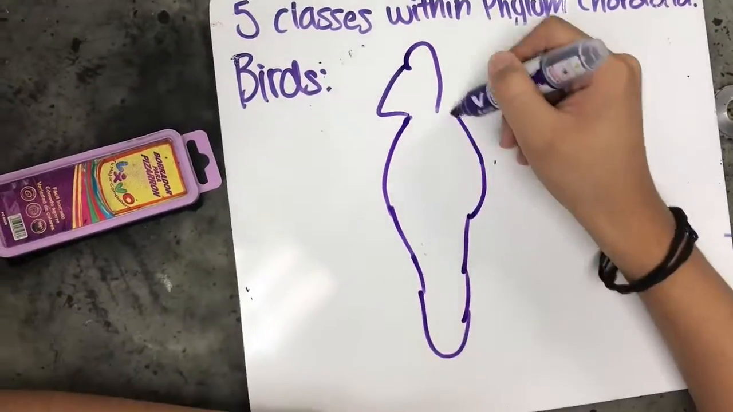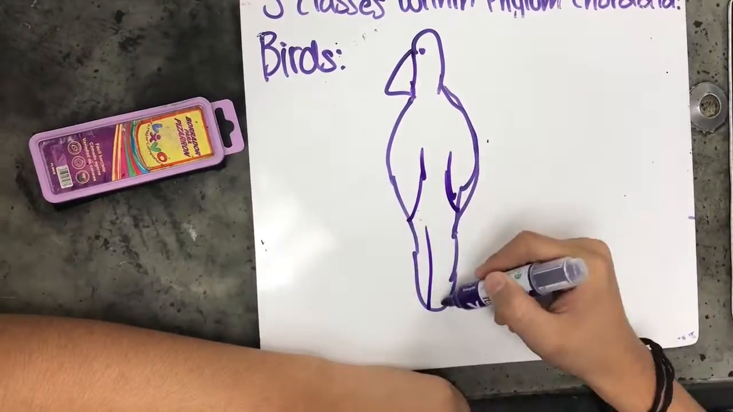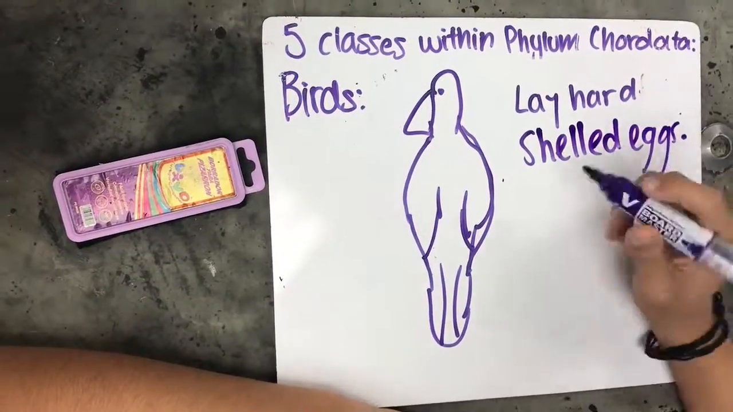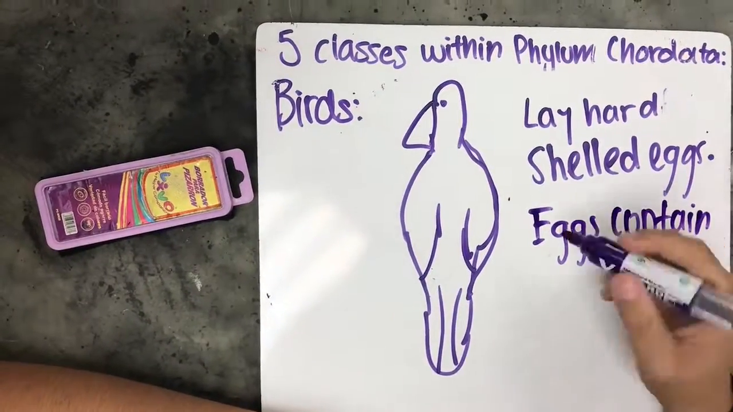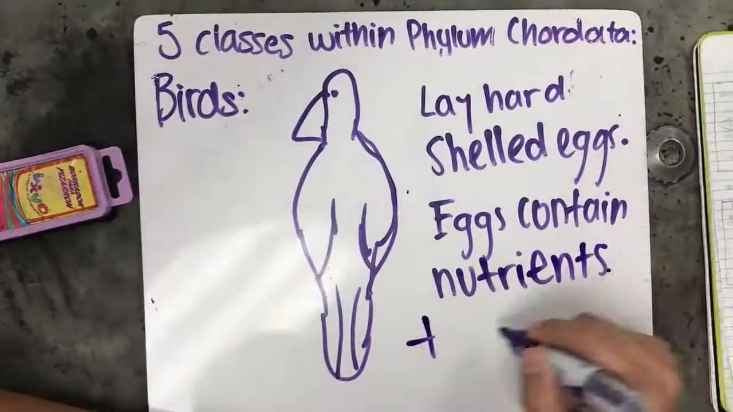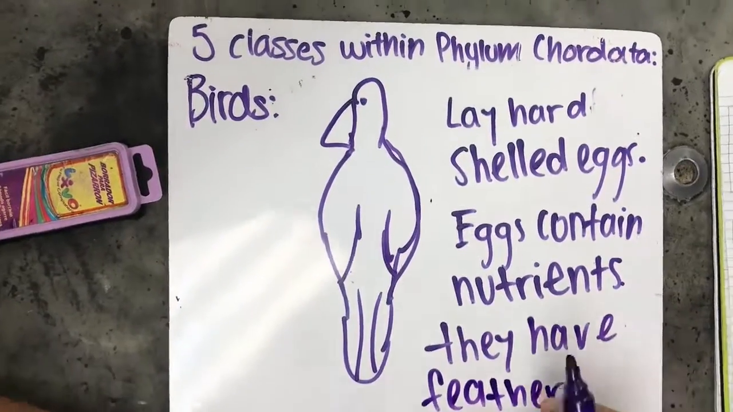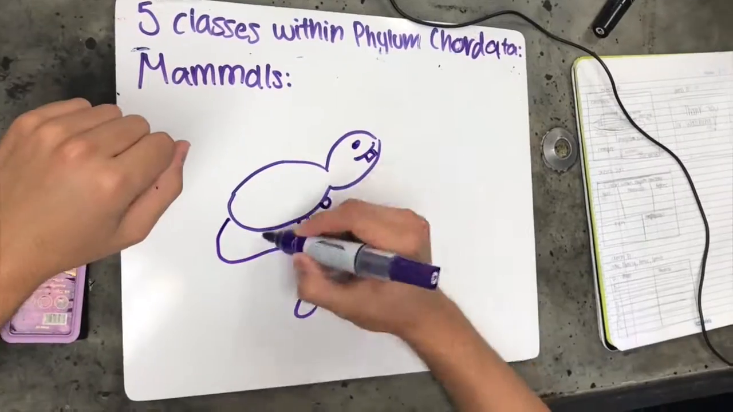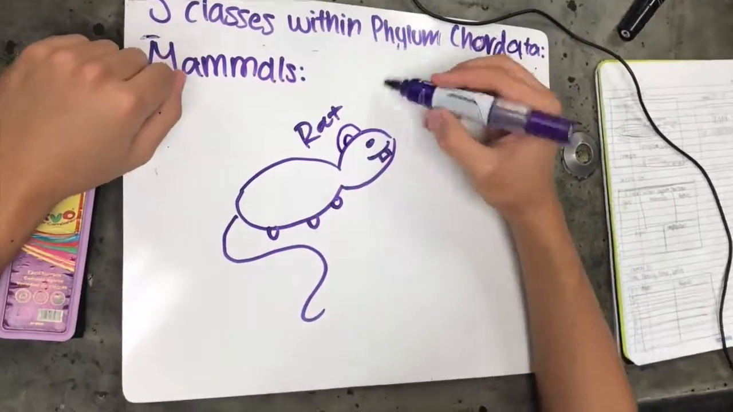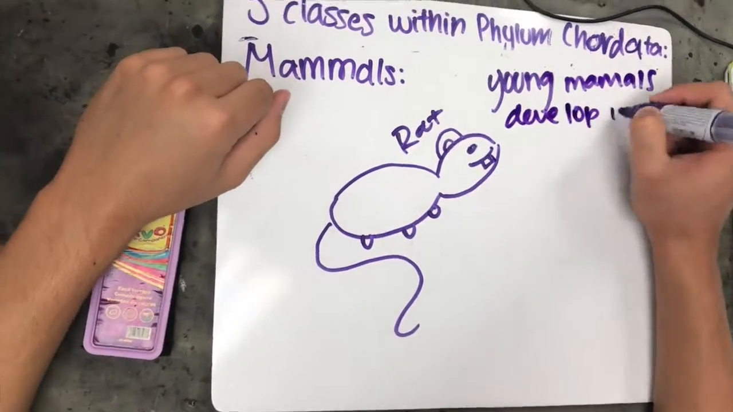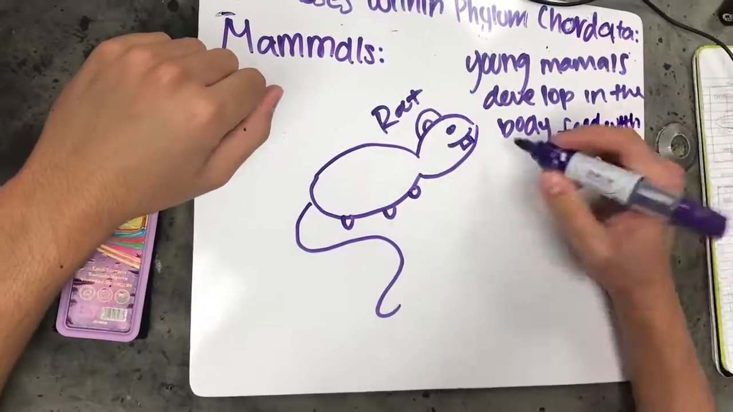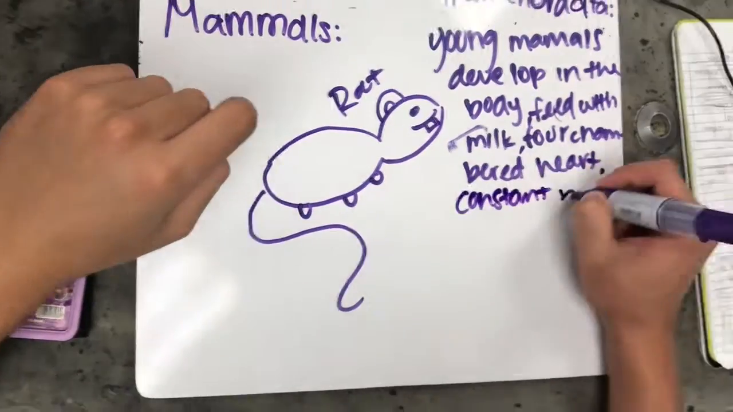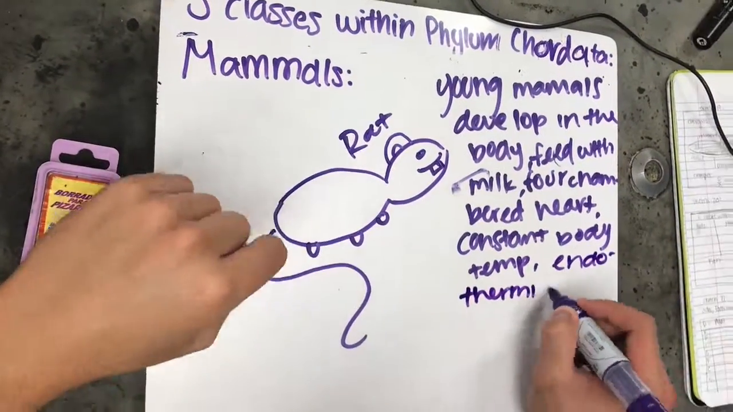Classes. The five classes within phylum Chordata are: birds, which lay hard-shelled eggs. Eggs contain nutrients for the development of their embryos. They are endothermic. They have feathers that keep them dry and warm, and they lose old feathers and grow new ones. Mammals. Young mammals develop inside the body of their mother and are fed with milk from mammary glands after they are born. They have a four-chambered heart. They maintain a constant body temperature, and they are endothermic.